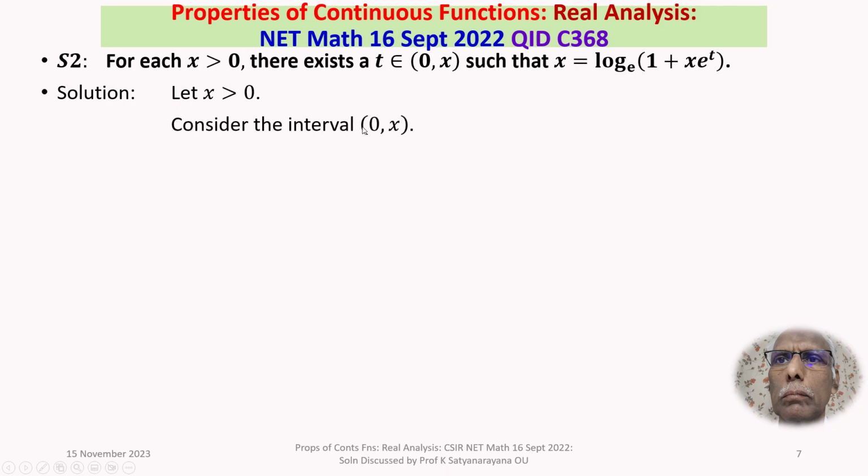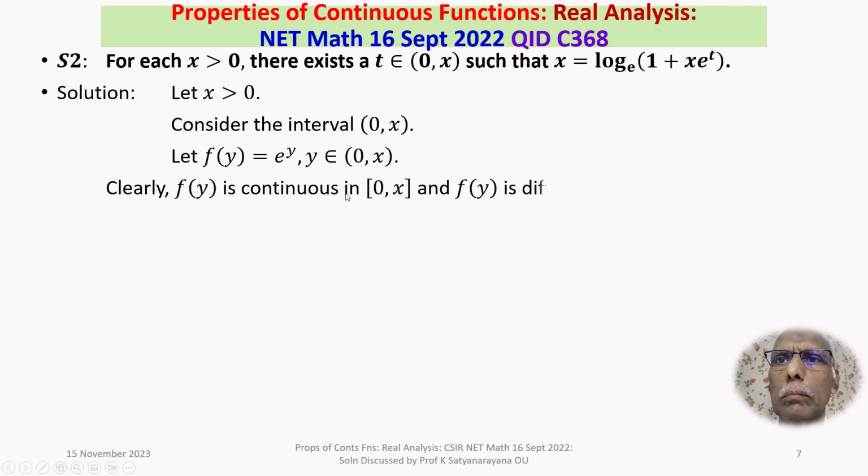Consider the open interval 0 comma x. Let f of y is equal to e power y, y belongs to the open interval 0 to x. Now, clearly, f of y is continuous in the closed and bounded interval 0 to x because e power y is continuous everywhere. And f of y, e power y, is differentiable in the open interval 0 comma x. Thus, the conditions for the Lagrange's mean value theorem are satisfied.